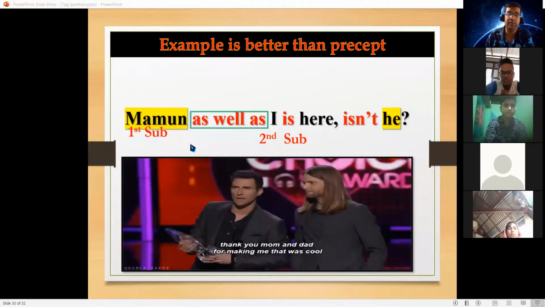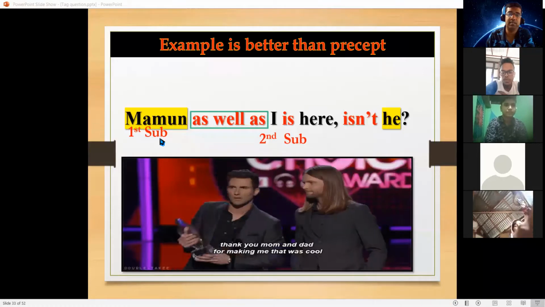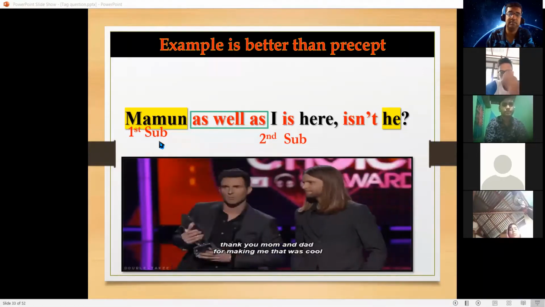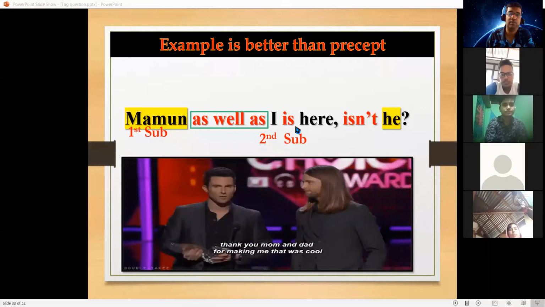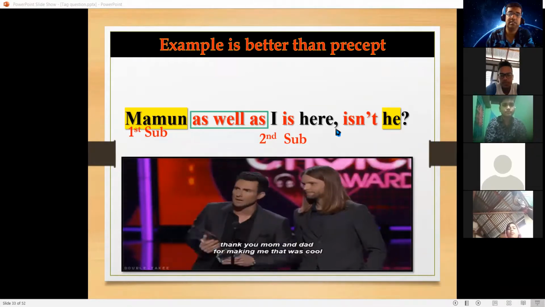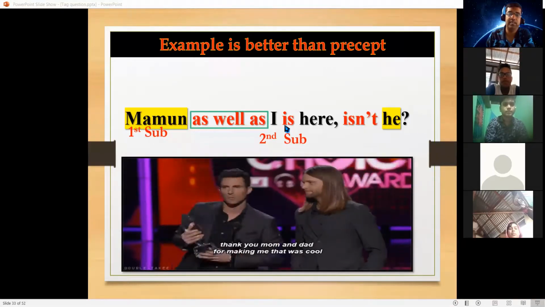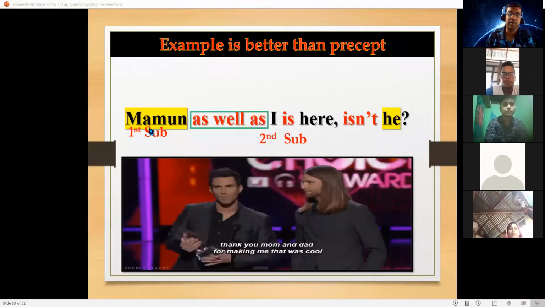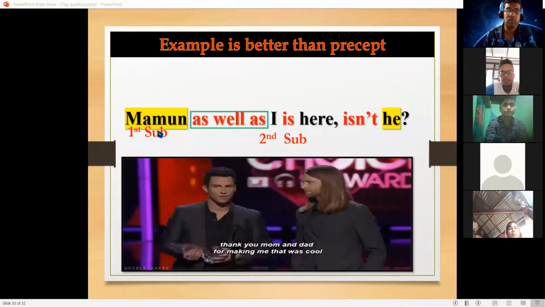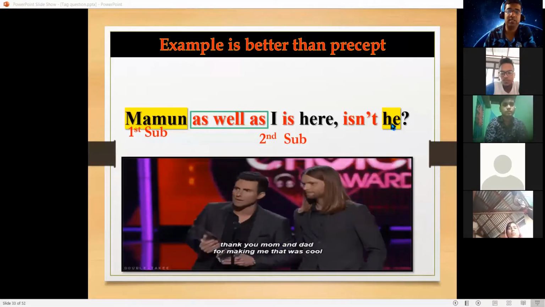Again, repeat again, Nazmul. What is the first subject here? Mamun. Second subject, I. Auxiliary verb, "is." Okay, making a tag question, this is a comma. The auxiliary verb "is" and negative form "isn't," right? And then according to the first subject, we should not use I here. Use he. Mamun is the first subject, and then we use the pronoun he. He is the pronoun of Mamun.